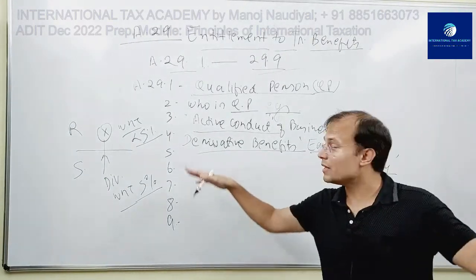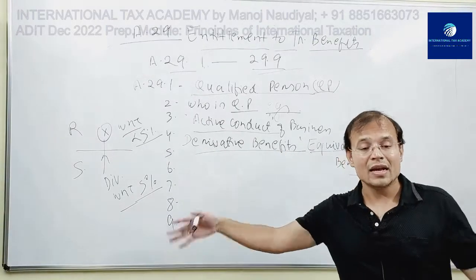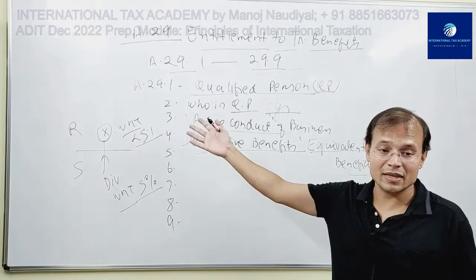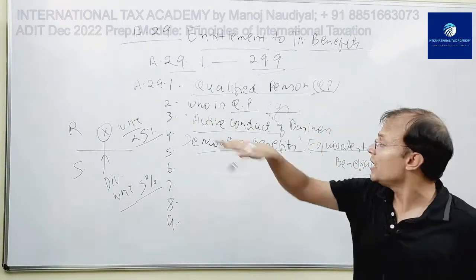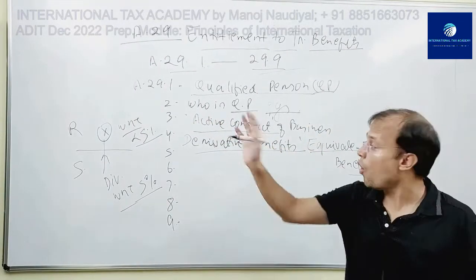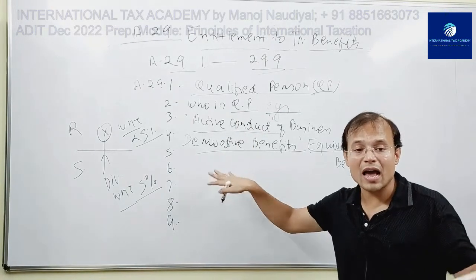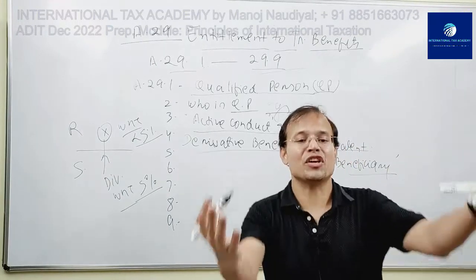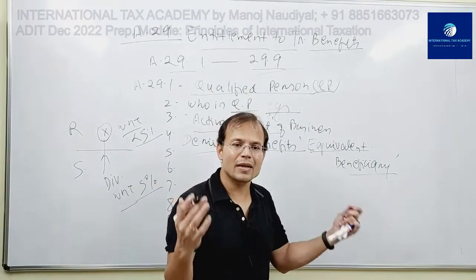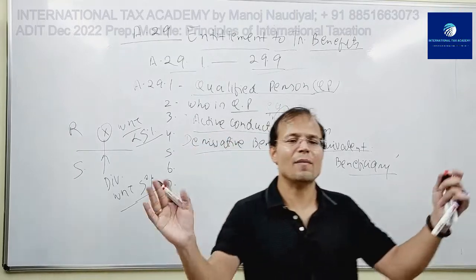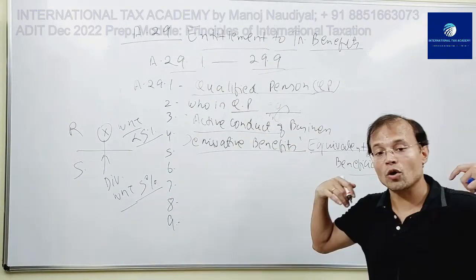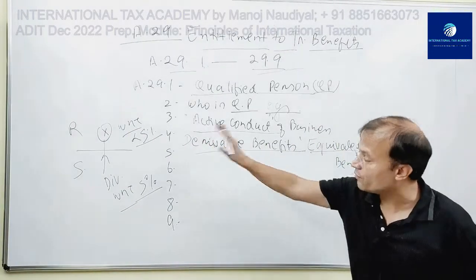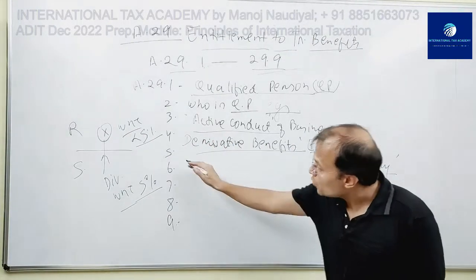So the gist of 29(4) is that even if you are not a qualified person, you will still be entitled to receive treaty benefits if you have actively conducted the business, or if you have ownership by equivalent beneficiaries. If the company has ownership by equivalent beneficiaries of 75% or more, then even if you are not a qualified person, you will be entitled to receive treaty benefits. This is the gist of 29(4). Fine.